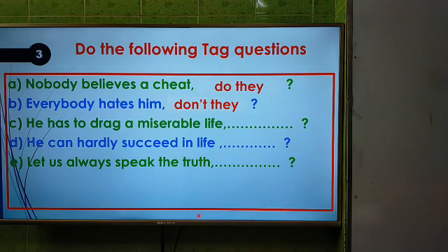Now dear students, question number C, he has to drag a miserable life. The answer will be hasn't he, because here the operator is has and the sentence is affirmative, so the tag question will be negative. And we know that the short form of has not is hasn't. Hasn't he, here the subject is he.